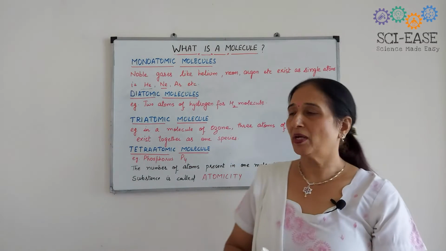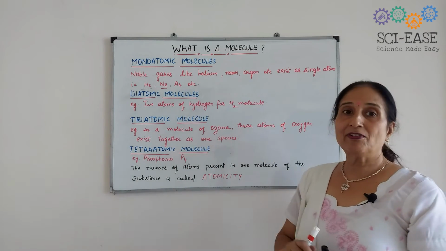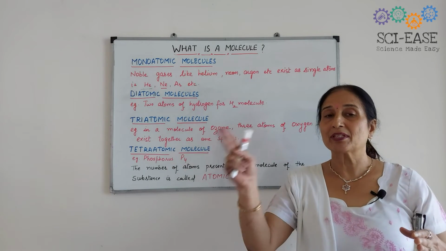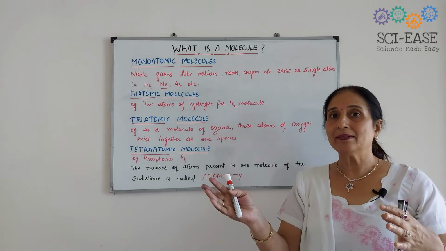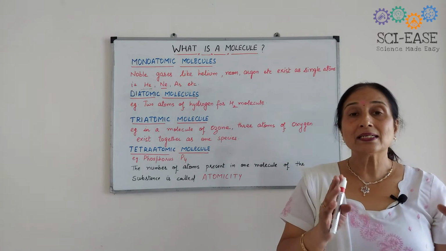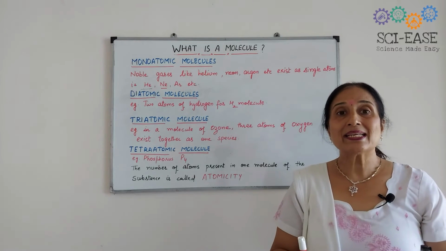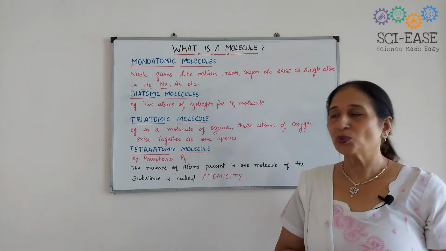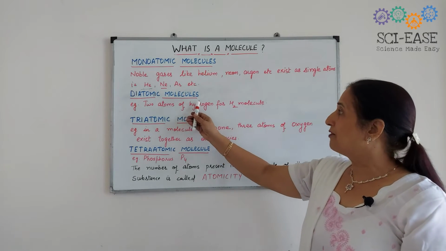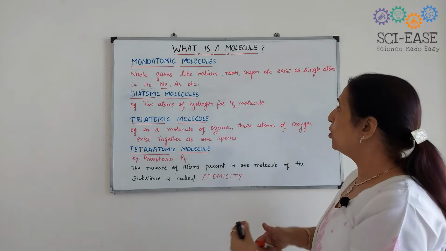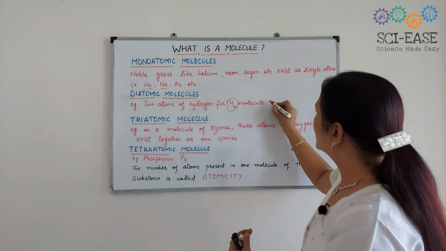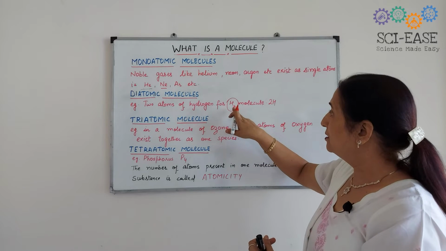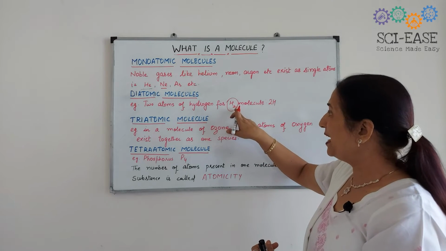Next is the diatomic molecule. From the name itself, it's clear that the molecules which have 2 atoms, di means 2 atoms, are known as diatomic molecules. The simplest example is hydrogen, H2. Okay, so 2 atoms of hydrogen will form an H2 molecule. You will not write it like this, 2H. You will write the molecular formula, that will be H2.